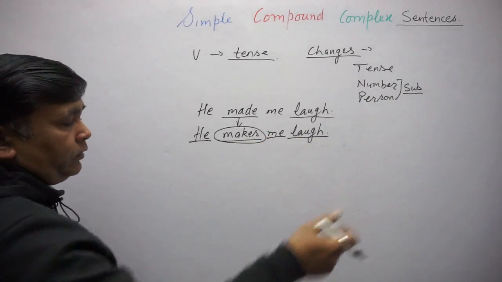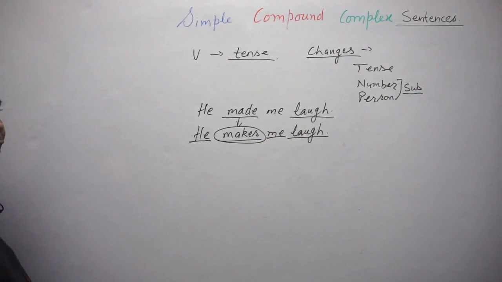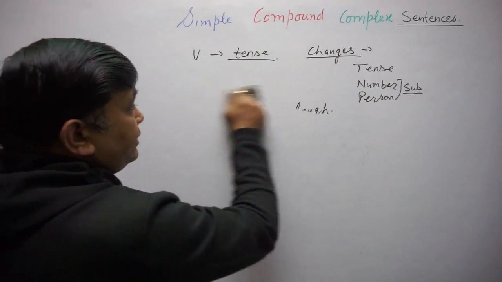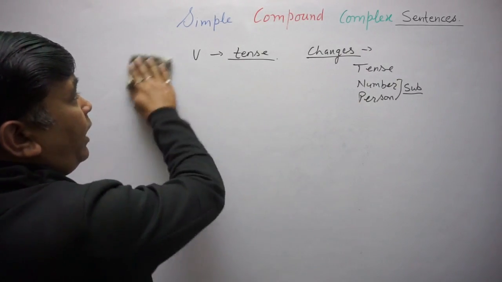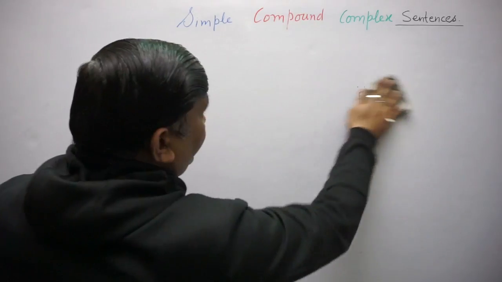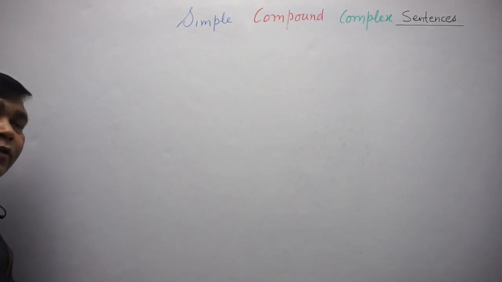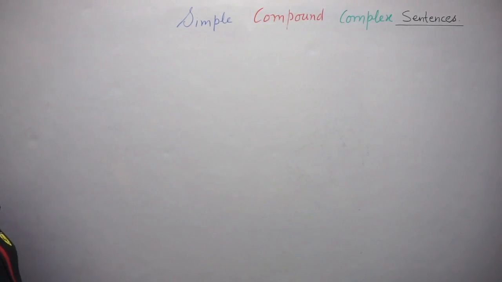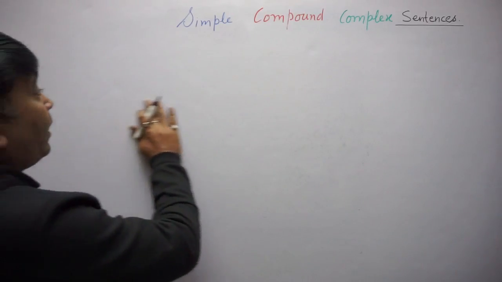You make me laugh. तुम मुझे हंसाते हो. So like that, these finite verbs are very, very important. So try to understand which verbs are finite verbs.